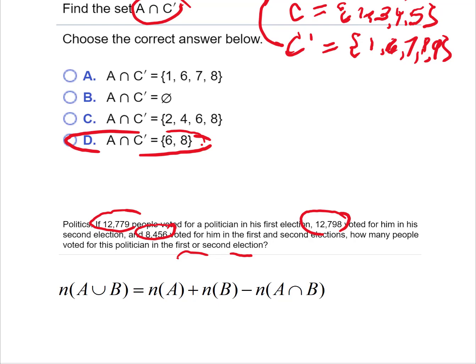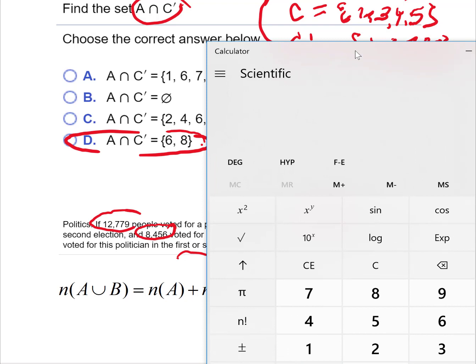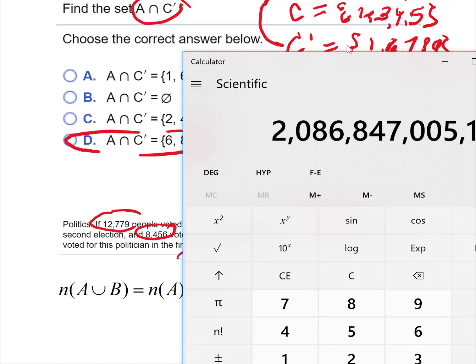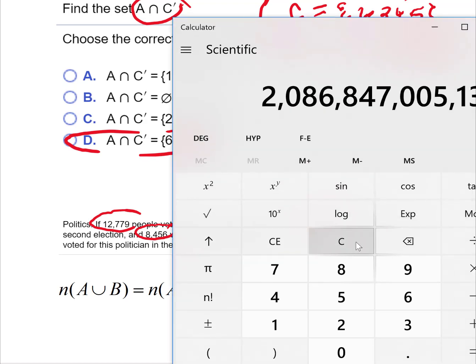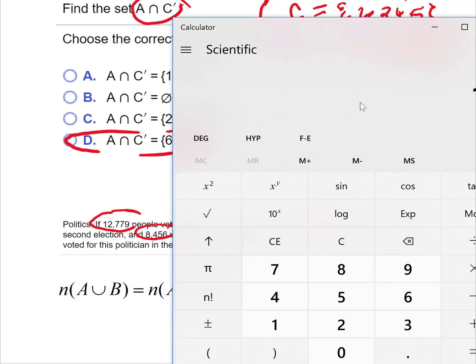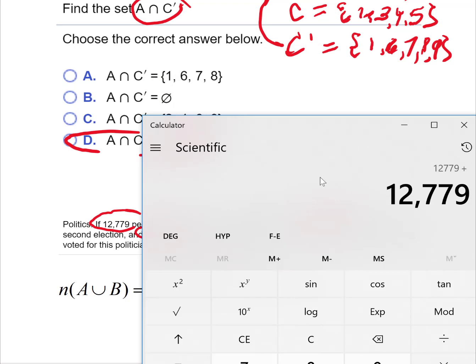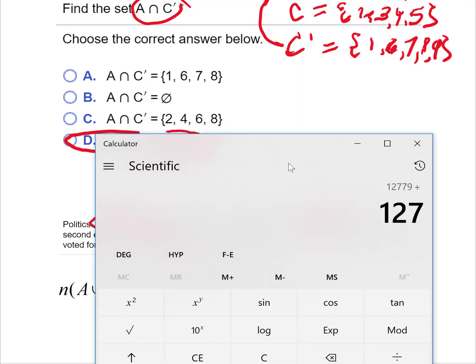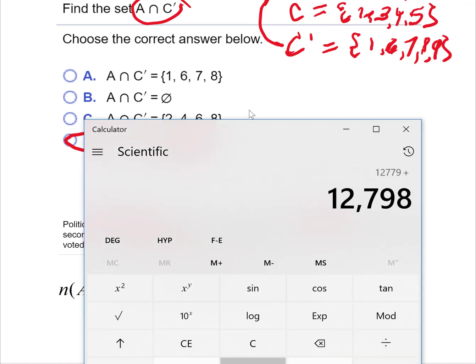So if I pull up my calculator and pull it over here so you can see it. I'm going to take 12,779, and I'm going to add the number that voted in the second election, which was 12,798. Let me clear this out first, we had some numbers in there from before. 12,779 plus 12,798.